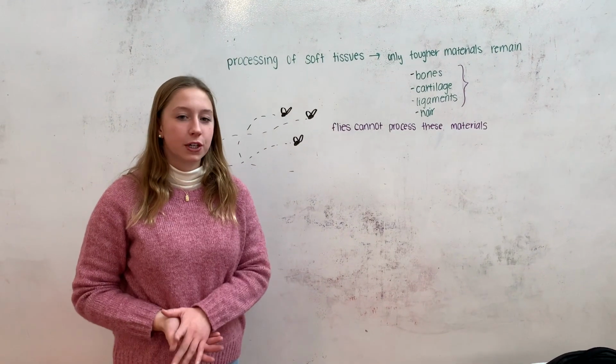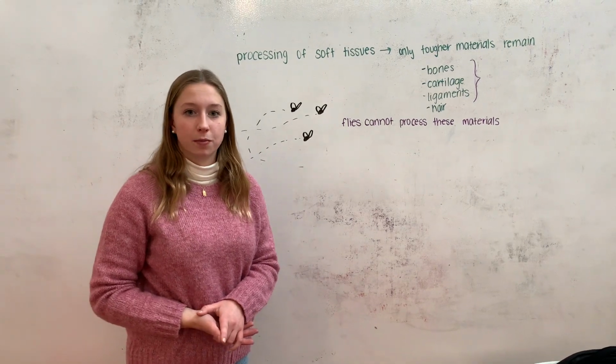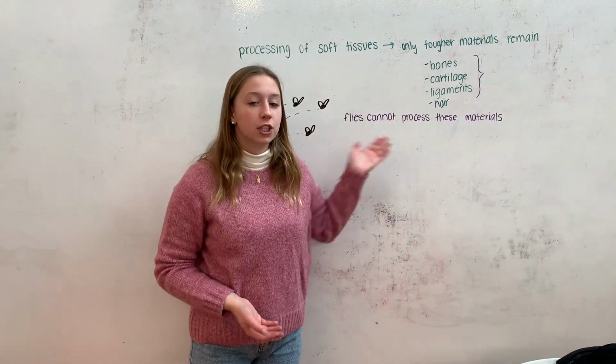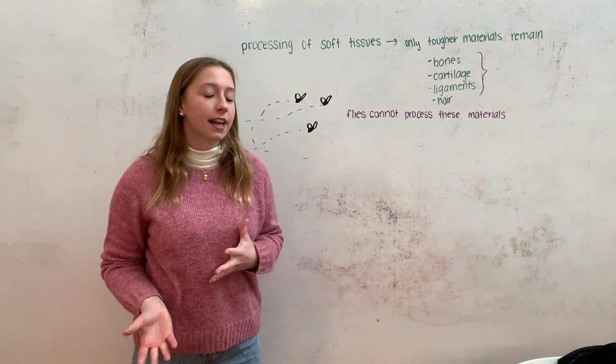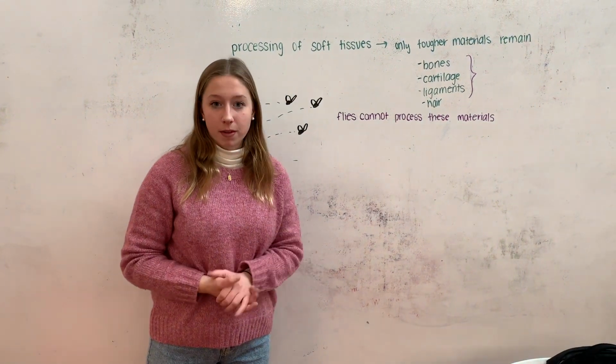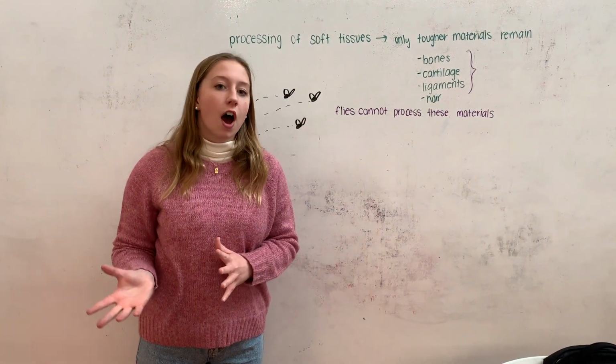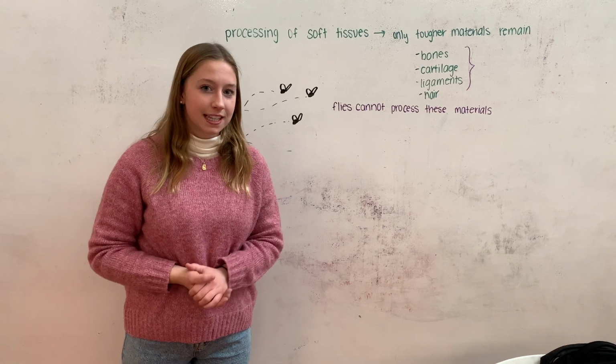After all of the soft materials have been processed, only tougher materials remain. This includes bone, cartilage, ligaments, and hair. Since flies cannot process these materials, they move on from the carcass and leave to their adult lives. Other organisms, such as beetles and moths, come into the scene.